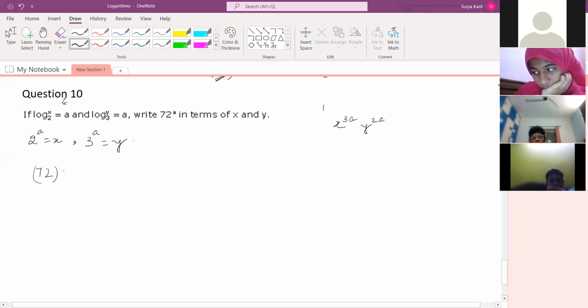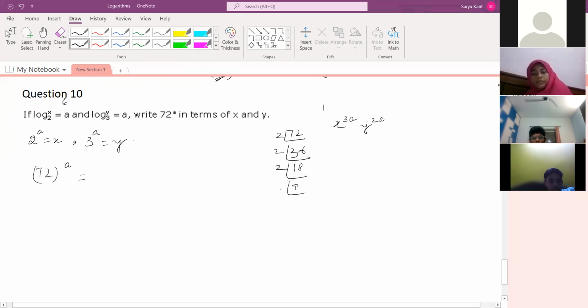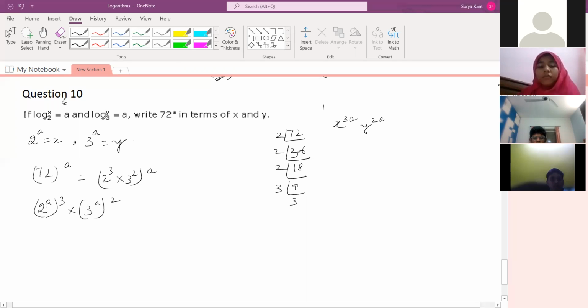So they are asking for 72 to the power a. For 72, what can we write? You can do the prime factorization: 2 cube into 3 square. So 2 cube into 3 square, to the power a. We can write 2 to the power a, whole to the power 3, multiplied by 3 to the power a, whole to the power 2. So 2 to the power a is x to the power 3, and y to the power 2. This is the answer, not x to the power 3a and 2a.